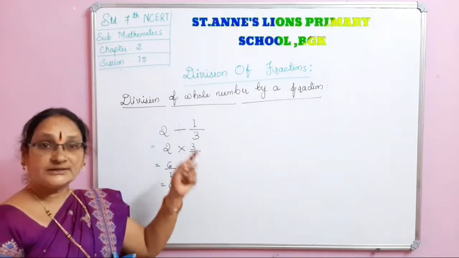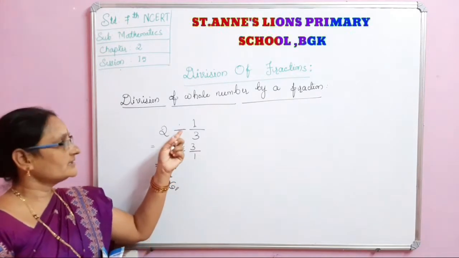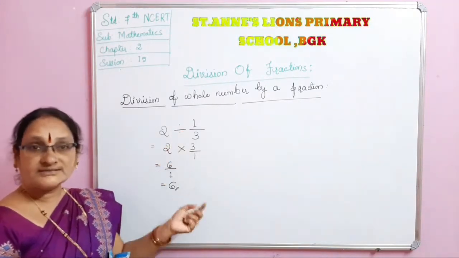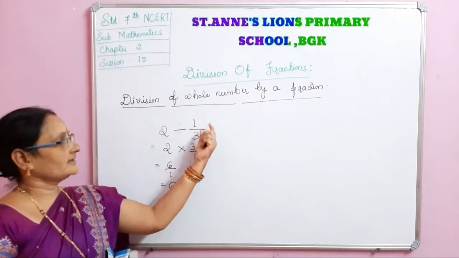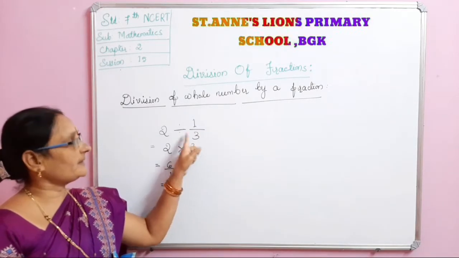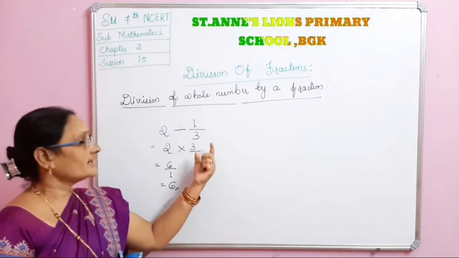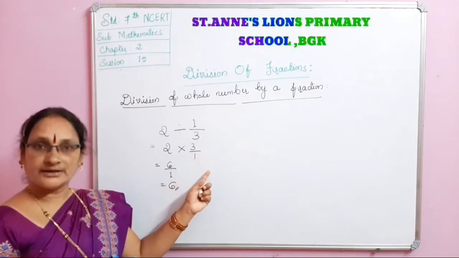When do we write it? When we change division to multiplication. Where there is division, there we write multiplication. Once we change the division into a multiplication sign, the next fraction or whole number, whatever it may be, after the division sign will change into its reciprocal. 1 by 3 changes into 3 by 1.